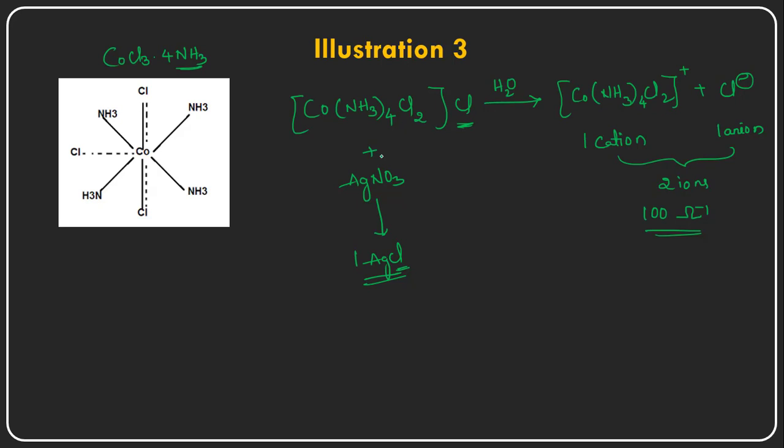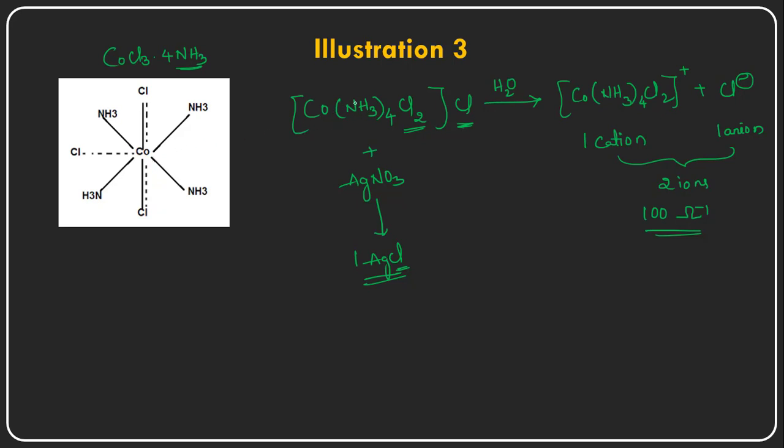That chloride forms a precipitate with silver nitrate, that is the halogen test. These two chlorides do not give the silver nitrate test. Why? Because they are present inside the coordination sphere, and as per Werner's theory, they have much stronger bonds with the central metal cobalt atom.